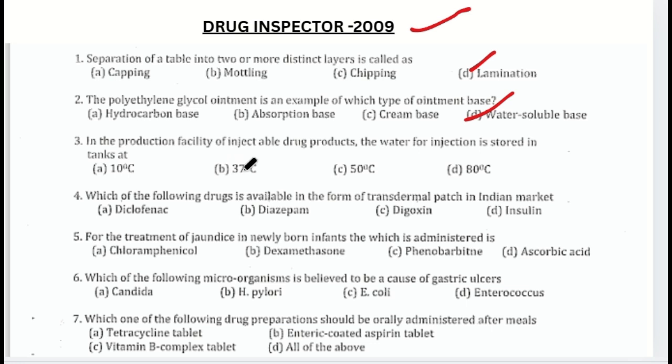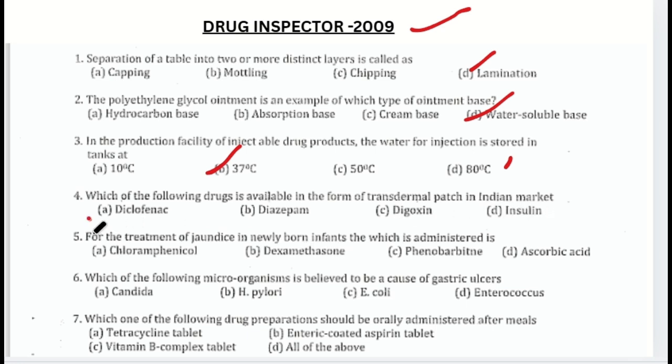3. In the production facility of injectable drug products, the water for injection is stored in tanks at. Answer. B. 37 degrees Celsius. A. Or D. Could be possible, but typically it's stored at a temperature that prevents bacterial growth, often around 80 degrees Celsius or at a very low temperature. 4. Which of the following drugs is available in the form of transdermal patch in Indian market?